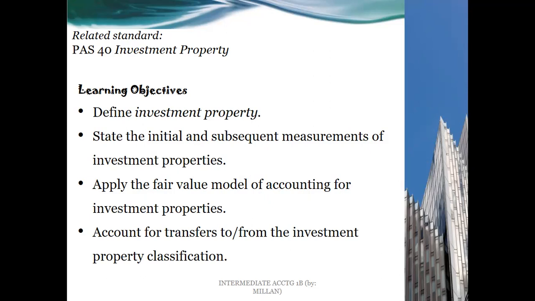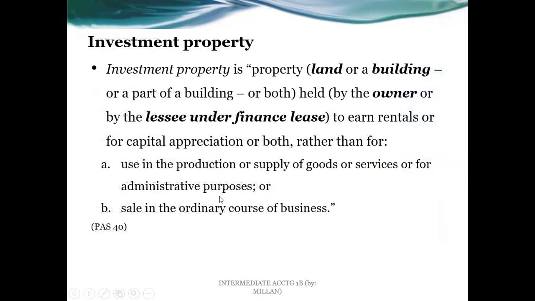So it's possible that there would be some certain assets that are classified differently before that will become investment property, or the opposite can actually happen. And so let's define investment property. If you talk about investment property, the property here is only land and or building, or a part of a building, or both. So if we are referring to machinery, equipment, and any other immovable property, that's out of the question and context here. So again, it's only land or building, or a part of the land or a building,